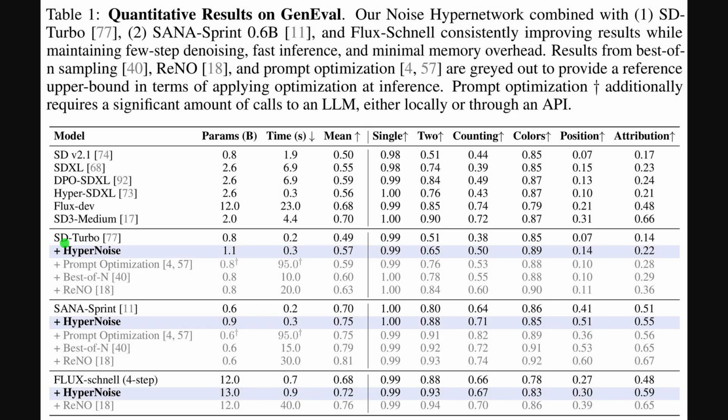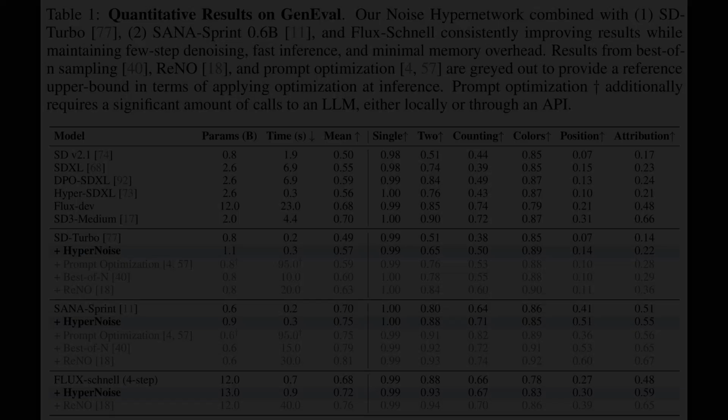Moving to the GenEval table, the key story is efficiency with gains. Focus on the full grid first. The rows list base models, then the same models, plus the noise hypernetwork, followed by heavy test time methods in gray for reference. The highlighted rows show consistent mean score bumps. For example, SD Turbo rising from 0.49 to 0.57, and SANA Sprint from 0.70 to 0.75, while inference time stays near 0.3 seconds rather than tens of seconds.